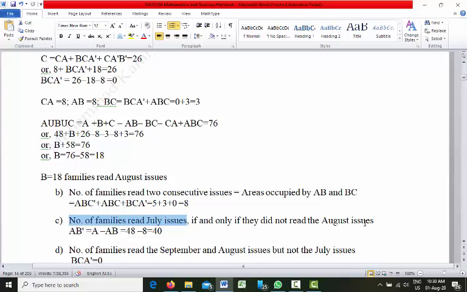So July means A and did not rate August issue means B prime. So we want to find out AB prime. So from circle A we will remove the portion of circle B.